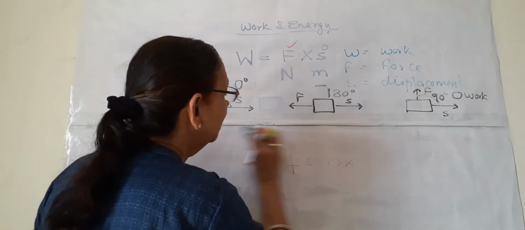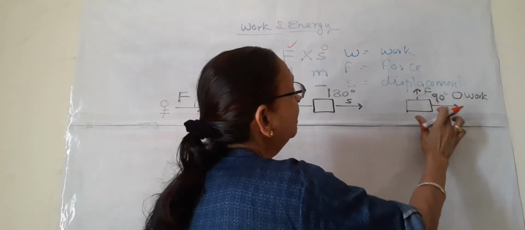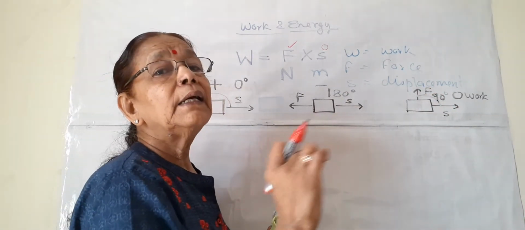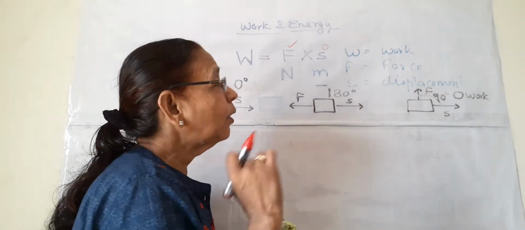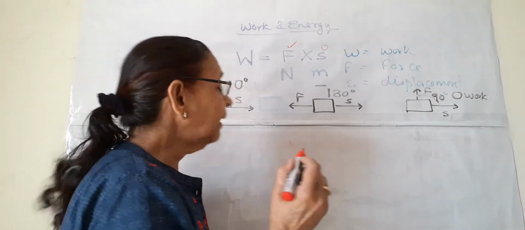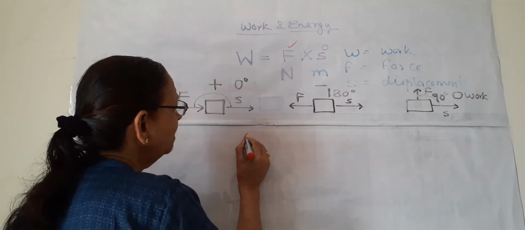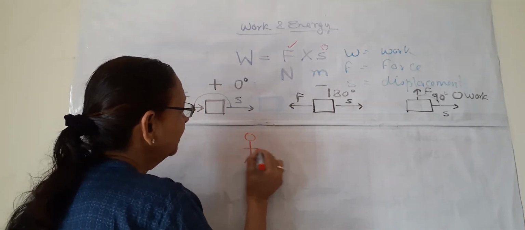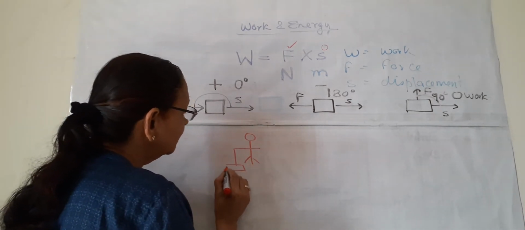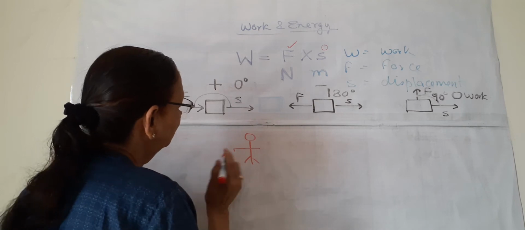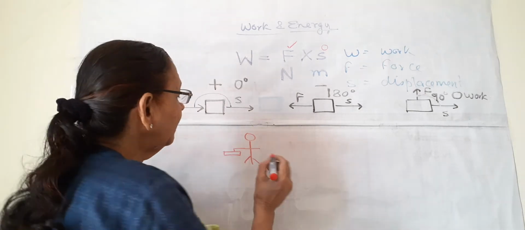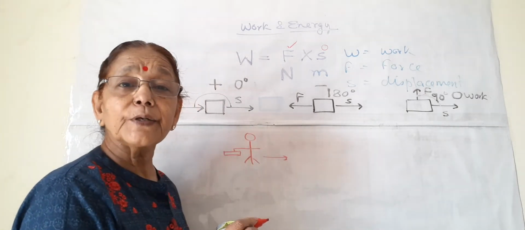Now coming to the third case, when the angle between force and displacement is 90 degrees, or they are at right angles, perpendicular to each other. Very interesting examples are there. Suppose this is a gentleman going to office with a briefcase in his hand, going in this direction.